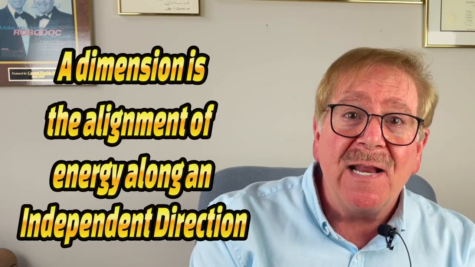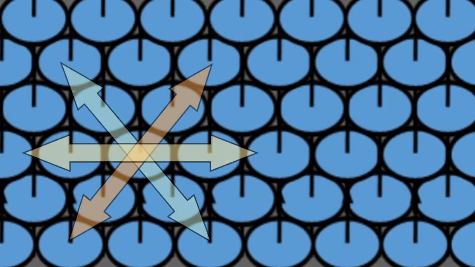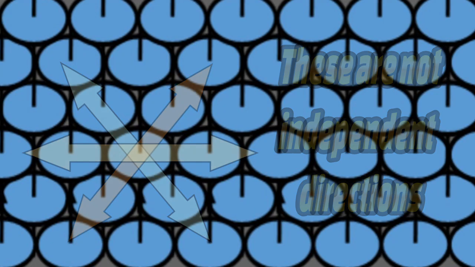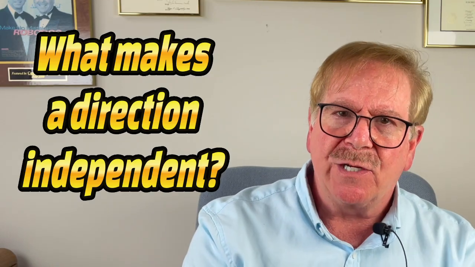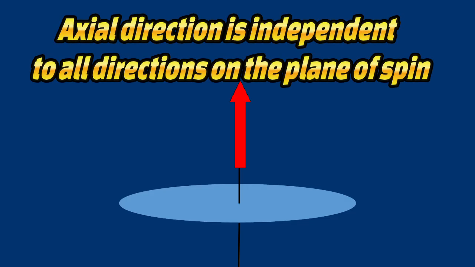A dimension is defined as the alignment of energy along an independent direction. The directions of the lines within the hexagonal alignment of building blocks do not represent directions that are independent from each other. But why? What makes a direction independent? And how many independent energy directions are there on the plane? We can find the answer by using the structural properties of a space-time building block. We know that the axial direction of a building block represents an independent direction. It is independent from all the radial directions that are possible on the building block's plane of spin. We are going to use this property to find how many independent directions exist on the plane of spin.